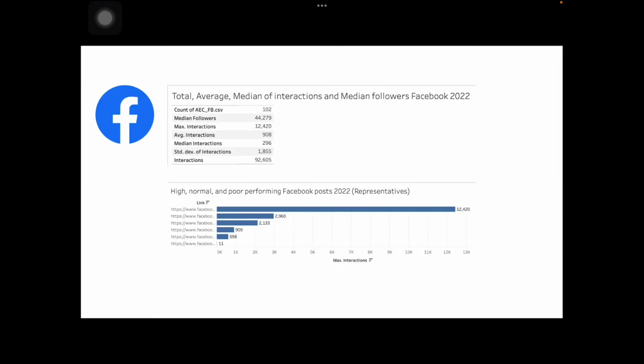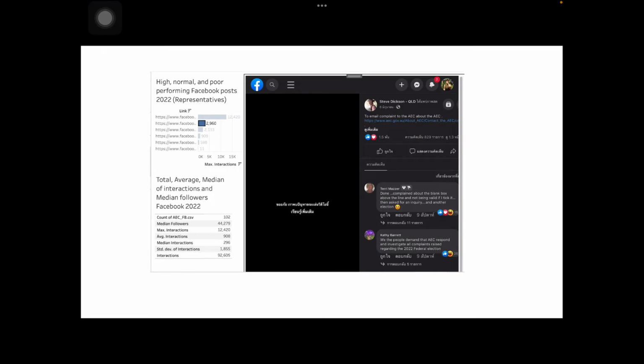Next, we're going to analyze each platform, starting from the most popular one, Facebook. From the standard deviation of 1,855 plus and minus from the average of 908, it means that posts above 2,763 interactions are considered above normal. Aside from Tanya's above normal post, here's another example from Steve Dixon, receiving 2,960 interactions.